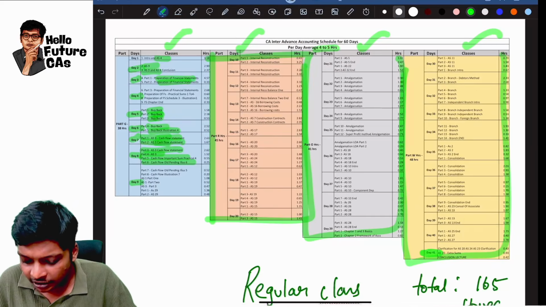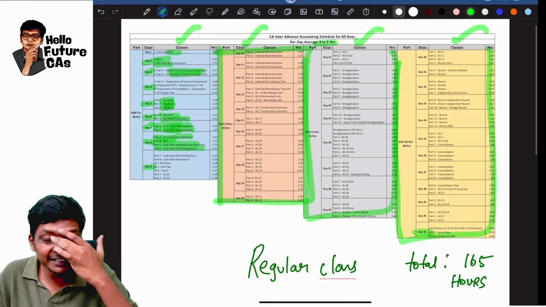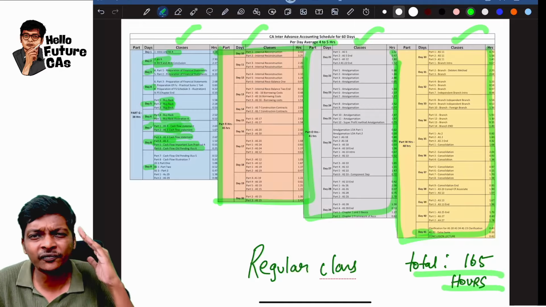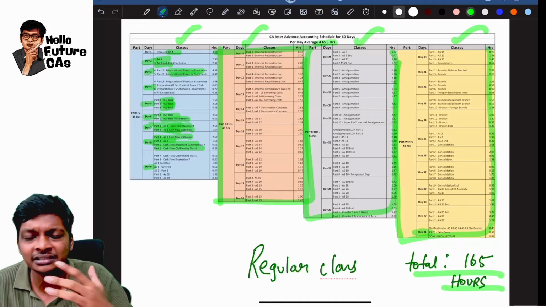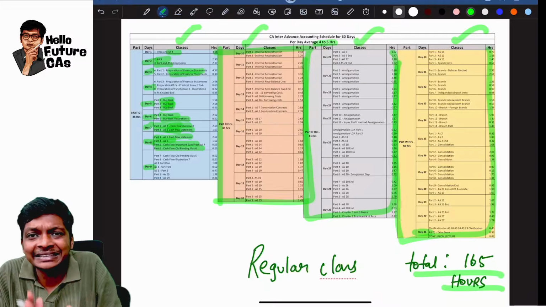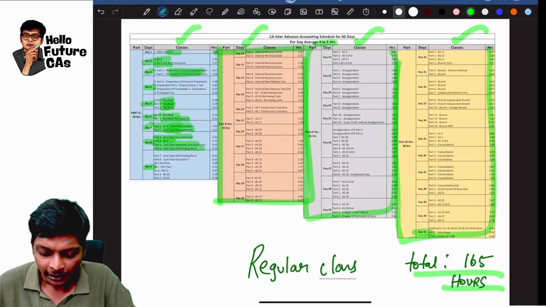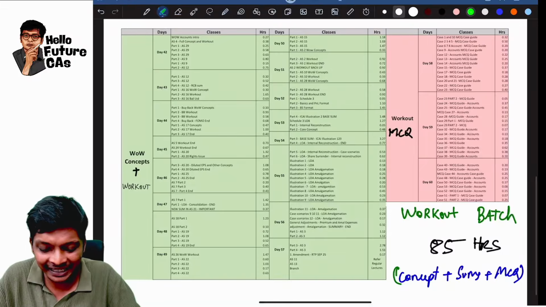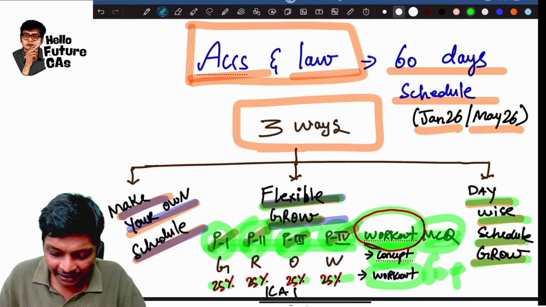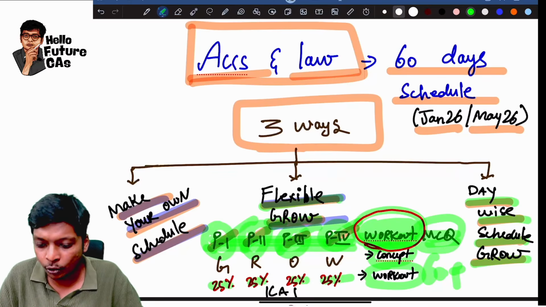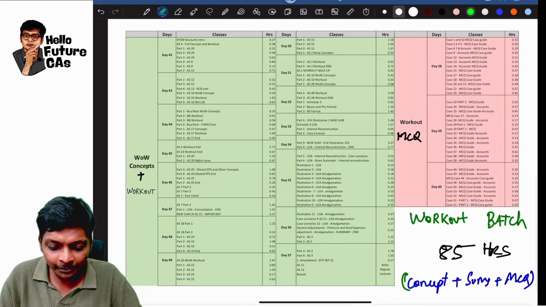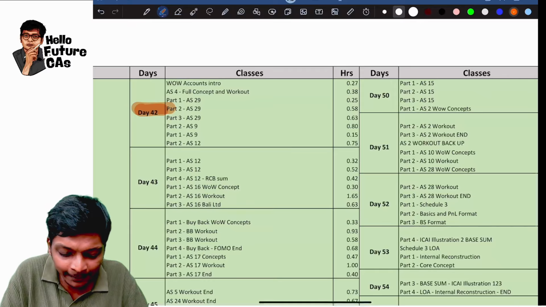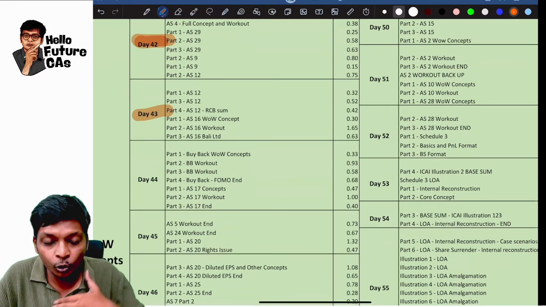Sir, only 40 days? No, sir, you told 60 days. Yes. What happens in the first 40 days as per the schedule? You will complete 165 hours of detailed advanced accounts lectures, and after this, the entire ICAI study mat questions are solved for you. But I will not stop there. After this, from the 42nd day, as I told you in the starting itself, once we finish the 4 parts, we have the workout where we'll be solving extra questions. From the 42nd day, we will start off with workout. So the same topics will again repeat, but I will be doing new questions.